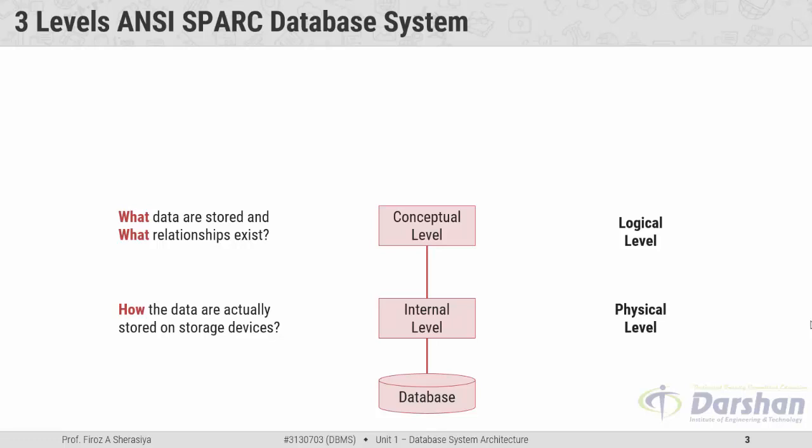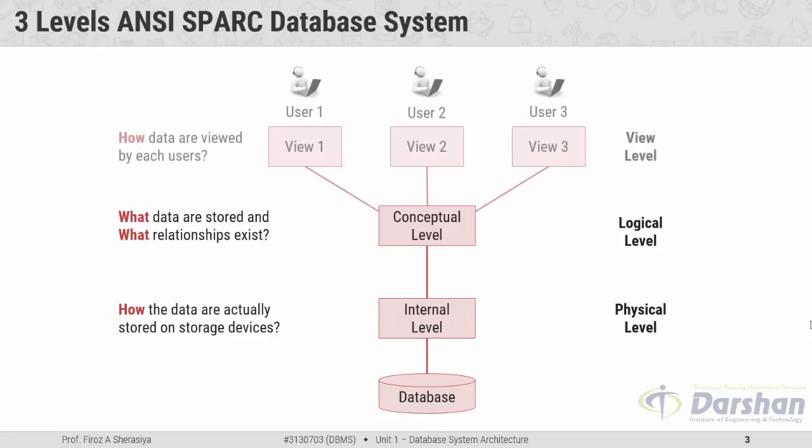The whole design of the database, such as relationships among data, schema of data, etc. are described in this level. The conceptual level does not care how the data in the database is actually stored.